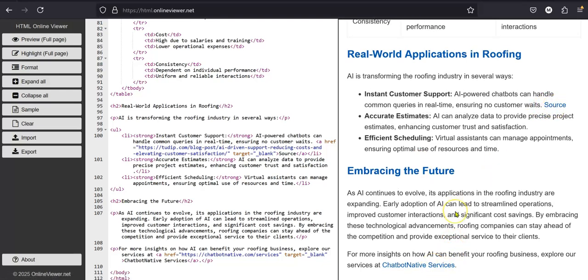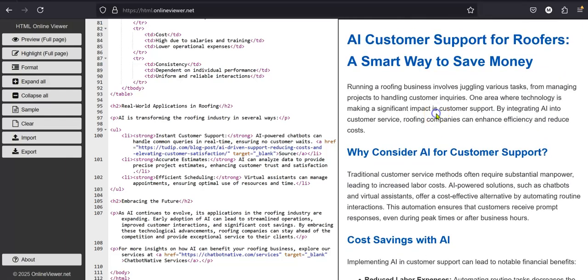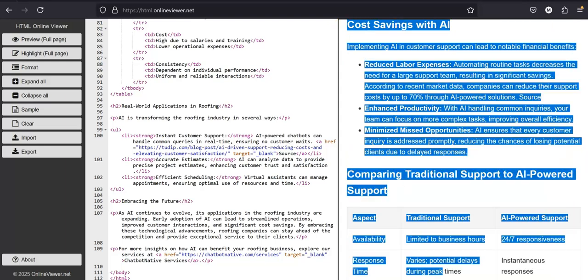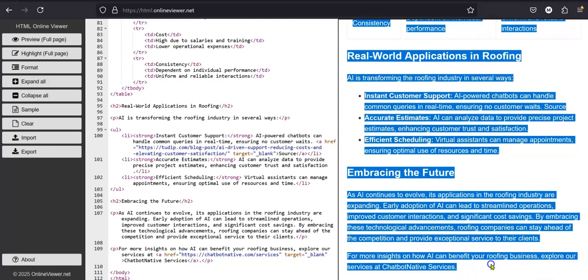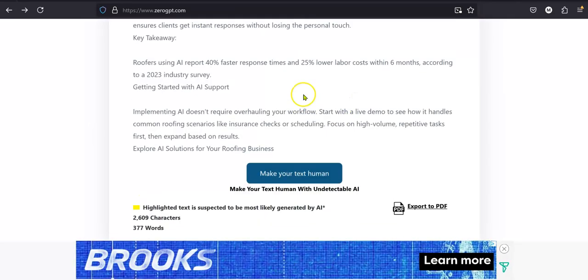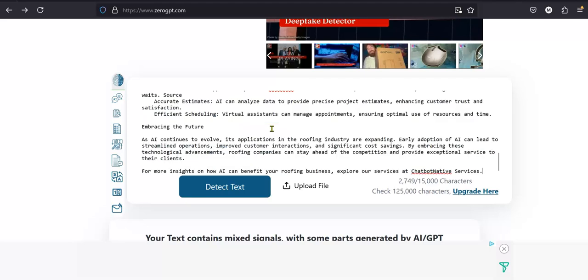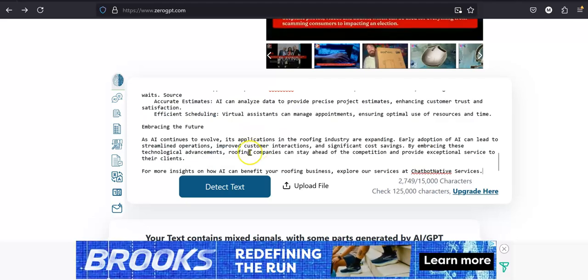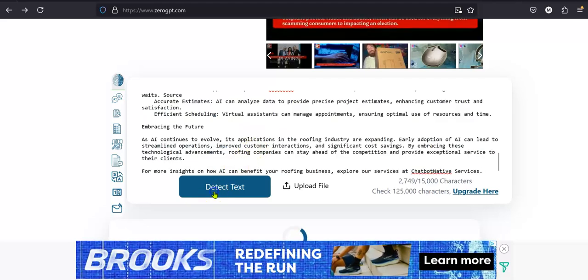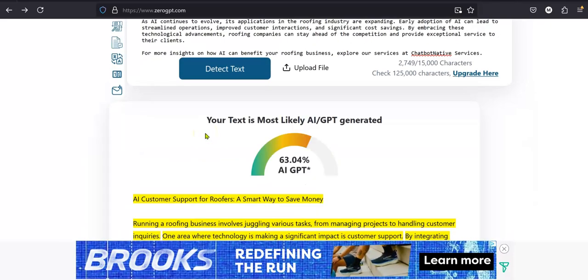Okay, source, and it gave me one link in the whole thing for my website. Let's go ahead and copy this and see how that worked out. So we're going to come over here to detect AI. We obviously don't need the, and that was at 23% for R1. And let's see what actually happens with GPT.